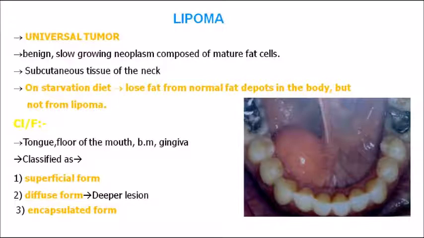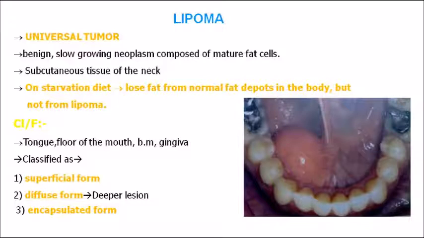That is why it is considered a universal tumor. But the most commonly found neoplasm of the oral cavity is actually fibroma. If you are asked like that, it is fibroma. The tumor considered a universal tumor is lipoma, because it is present in almost all parts of the body.